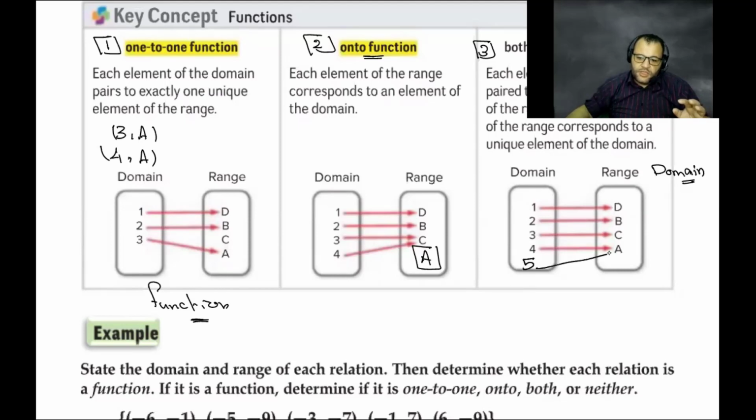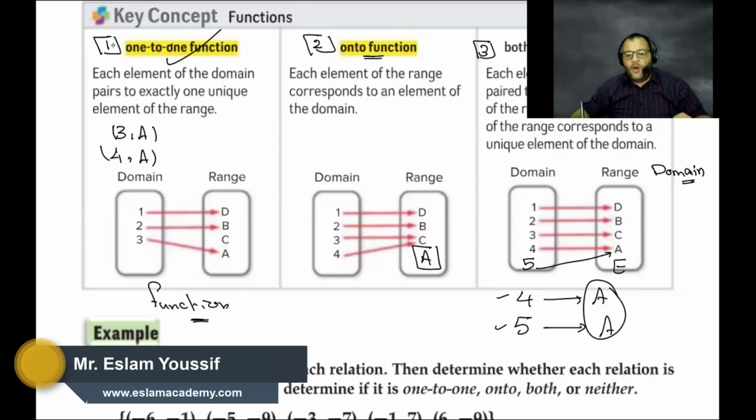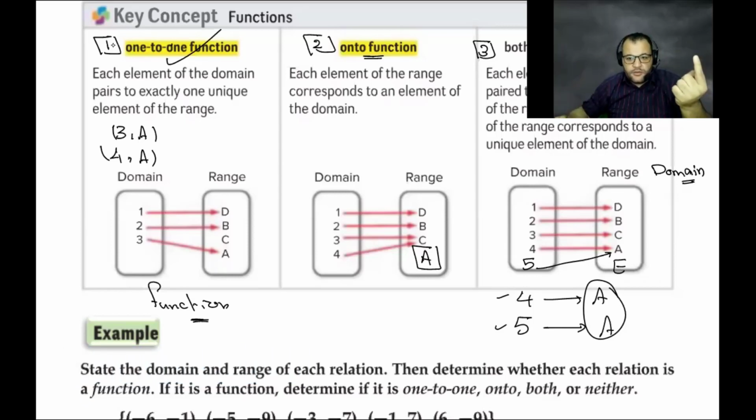Look at this one. What is the difference? For the first one, 1 is connected with D, 2 with B, and 3 with E. Is there any repeated image? No, so it will be one-to-one. Is there any repeated image here? 4 is connected with A, and 5 is connected with A. So we have the same image for 2 different numbers, so it's not one-to-one, while E is left alone. This one, number 1, is not a one-to-one function because we have the same image for 2 different numbers.